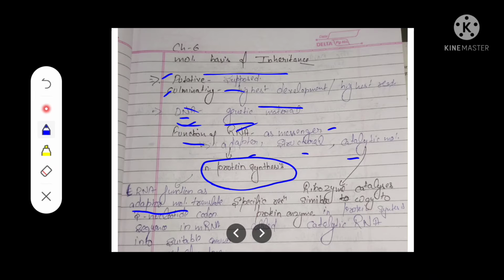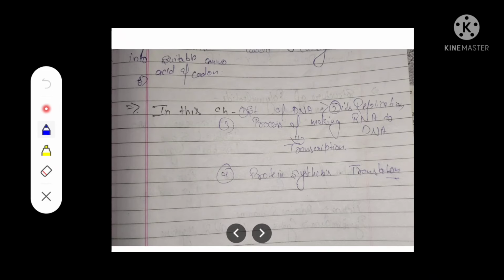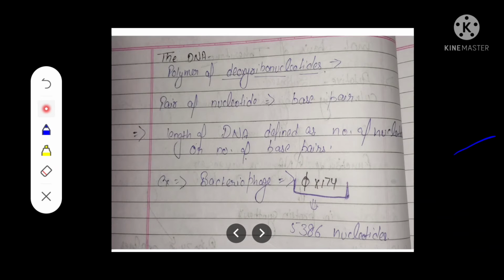It translates the 3-nucleotide codon sequence in mRNA into the suitable amino acid. In this chapter we will see the structure of DNA, and the processes of making RNA from DNA and protein synthesis, which means translation. The 3 processes are replication, transcription, and translation.